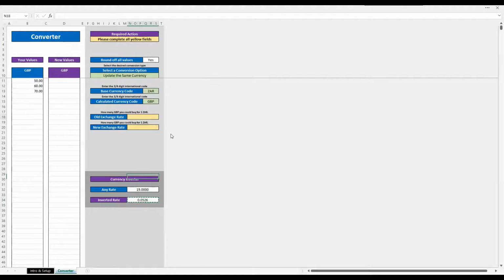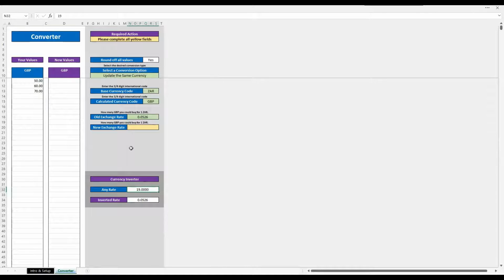If we copy that one. Incidentally, as I said, this gray section here doesn't do anything with the formulas. It's just to help you calculate. You still have to put them into these slots over here. And all that is telling me is I got 19 Rand for every pound. So then this is just converting to tell me I'd actually get, basically just over 5p for every Rand.